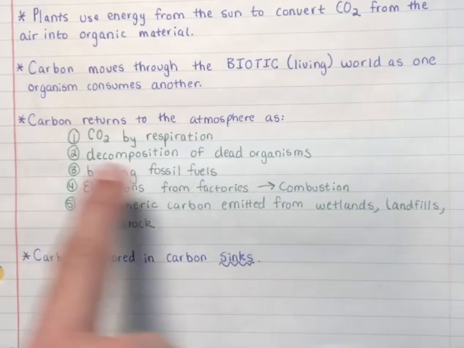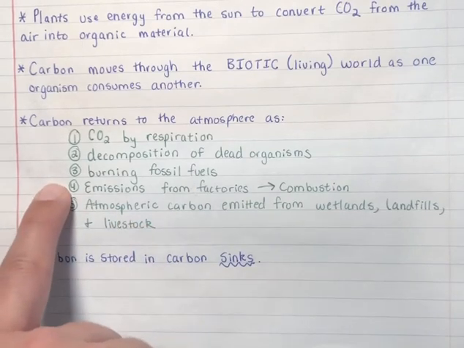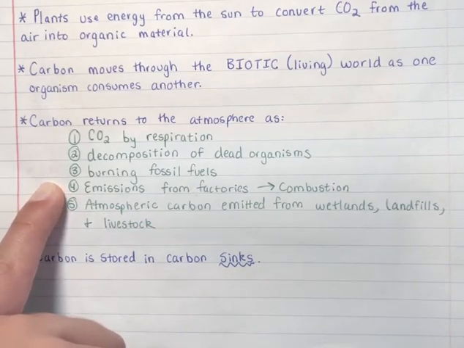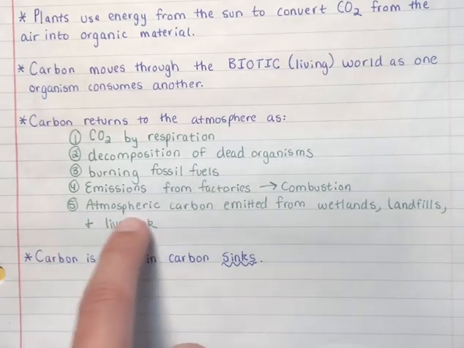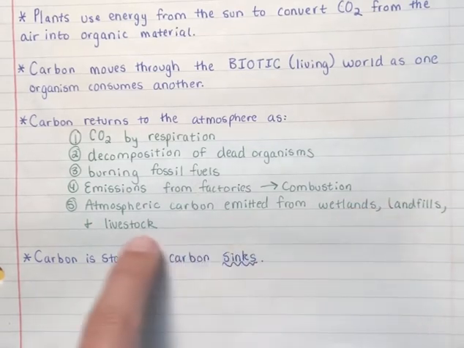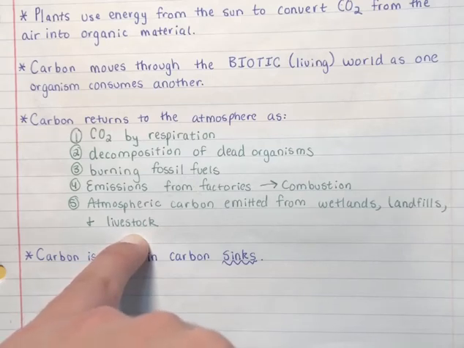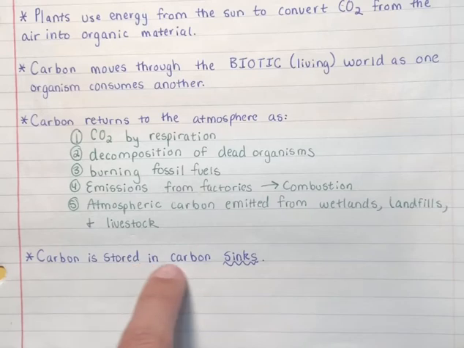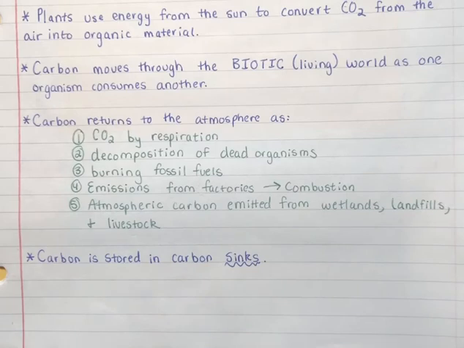Emissions from factories, this is called combustion. When any of these factories are producing something and they're pumping out from those chimneys all that smoke cloud of carbon, that's carbon dioxide back out in our atmosphere. And then lastly, atmospheric carbon emitted from wetlands, landfills, and livestock. All of these areas are also releasing. Carbon is stored in carbon sinks. Wherever carbon is stored is a sink, and where it's released from is a source. So we have our sources and sinks.